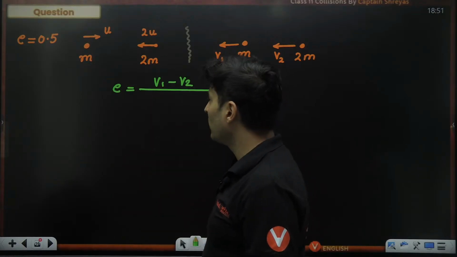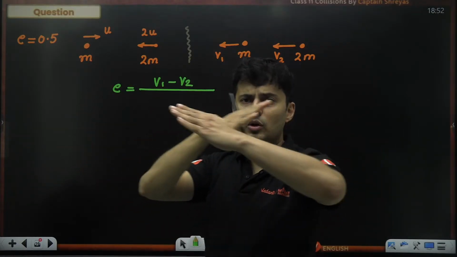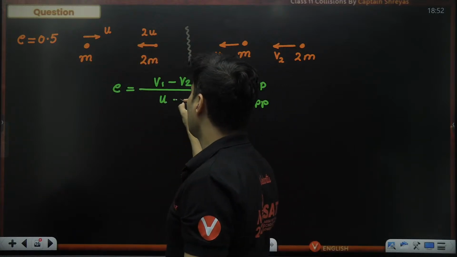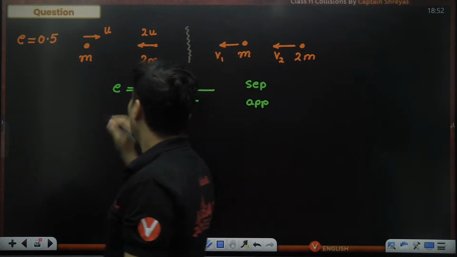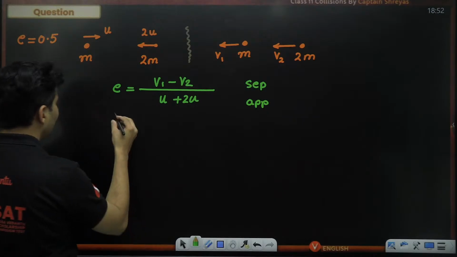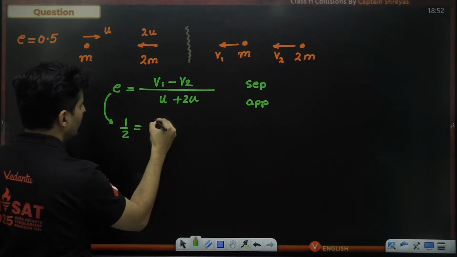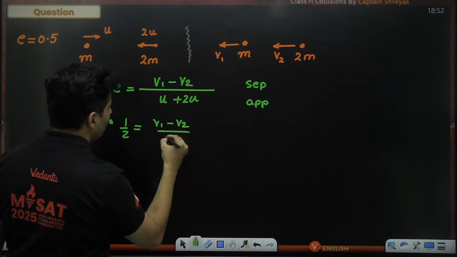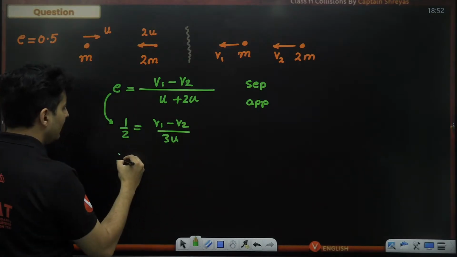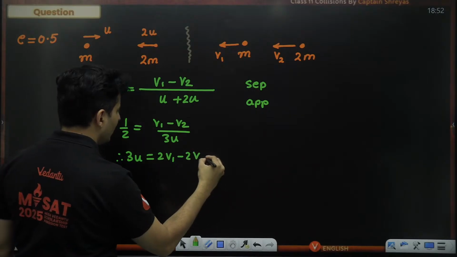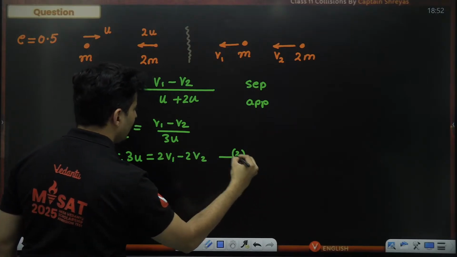What about before? They both are going in opposite directions. Opposite means cross, plus means add them. So this will be U plus 2U, of course. And this E is nothing but 0.5. 0.5 means half. So half is equal to V1 minus V2 divided by 3U. Cross multiply. So that's why we will get 3U is 2V1 minus 2 times V2. This is my second equation.